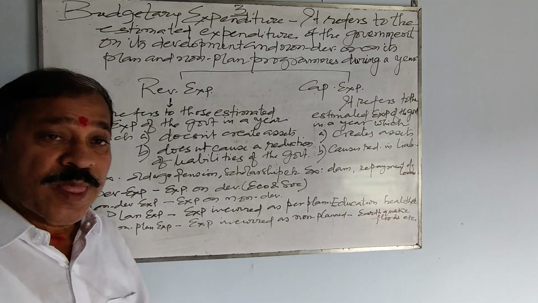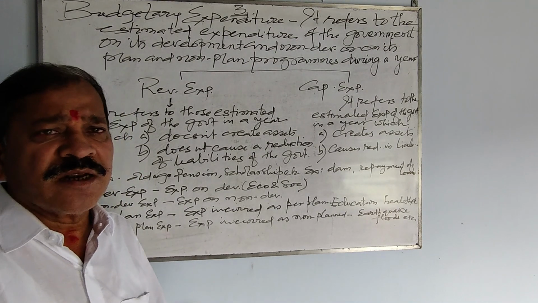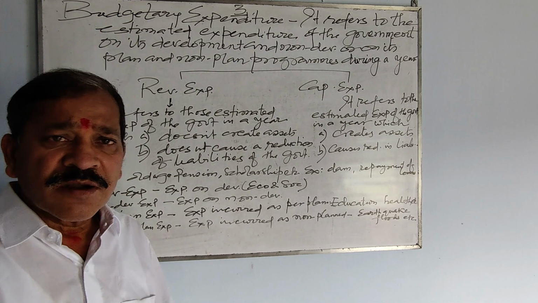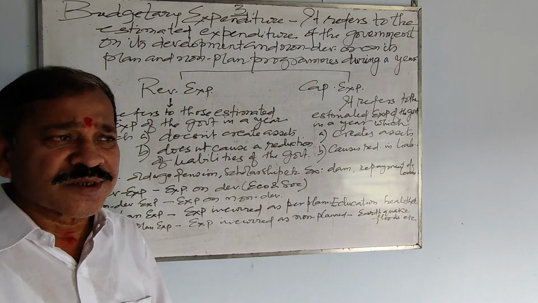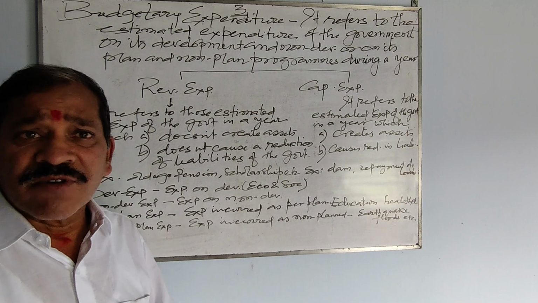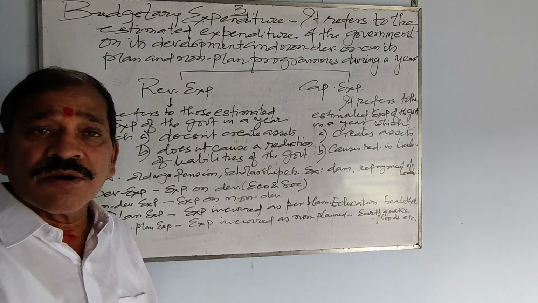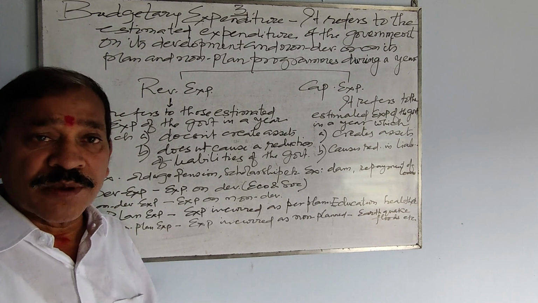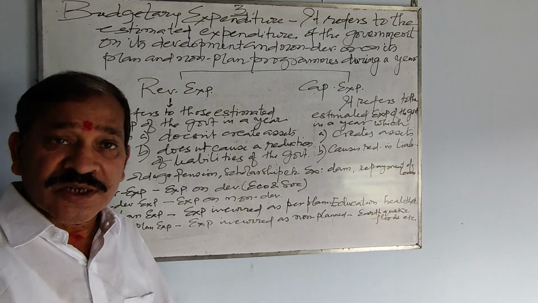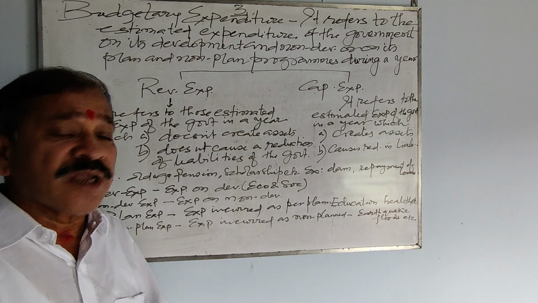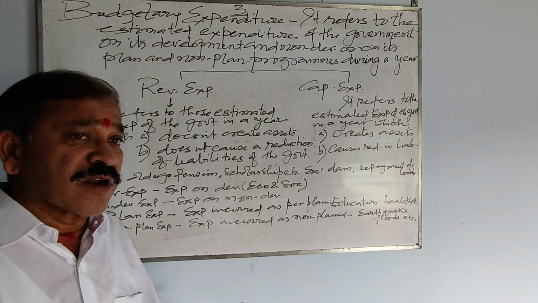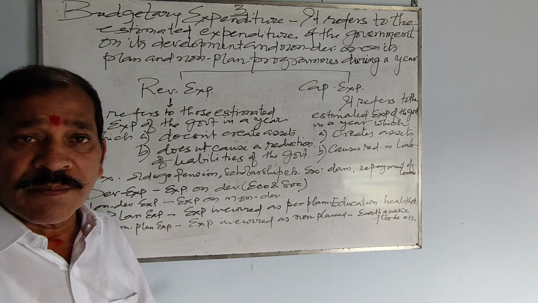Non-plan expenditure. Non-plan expenditure is again an expenditure which is not planned. Sometimes there is an earthquake, a lot of destruction and damage takes place. So the government needs to help the people around. Government spends a lot of money for the rehabilitation of the people, for bringing life back to normalcy.